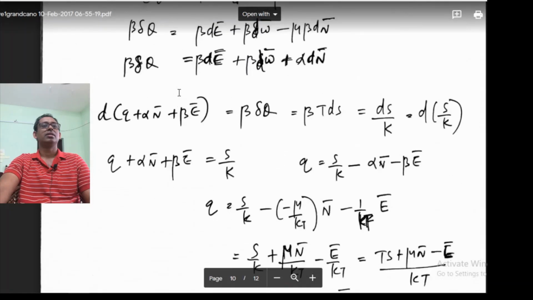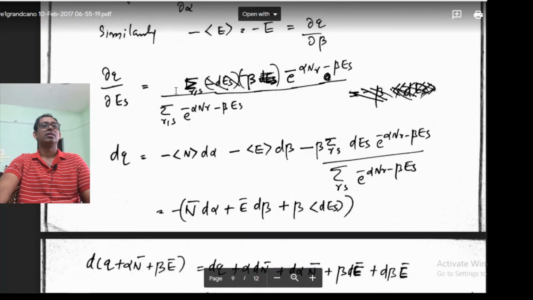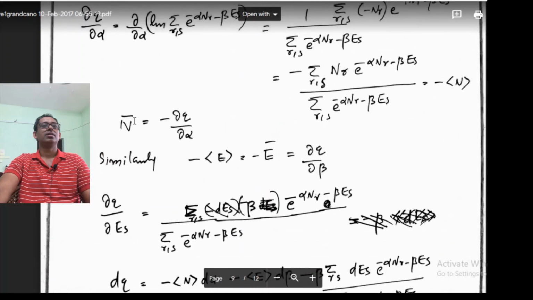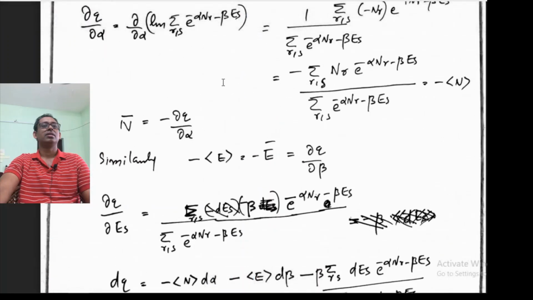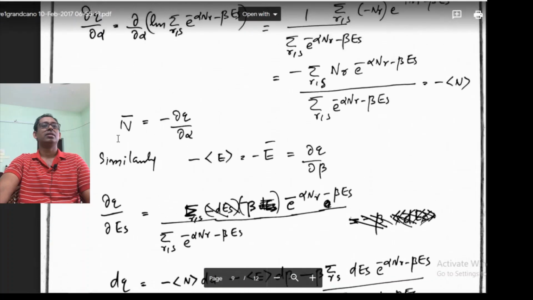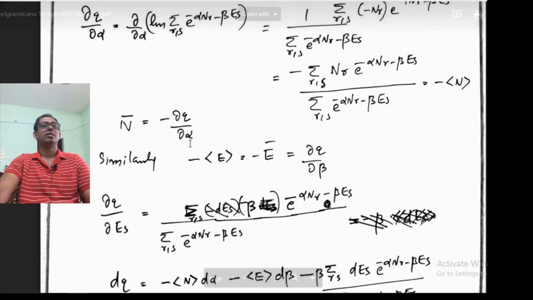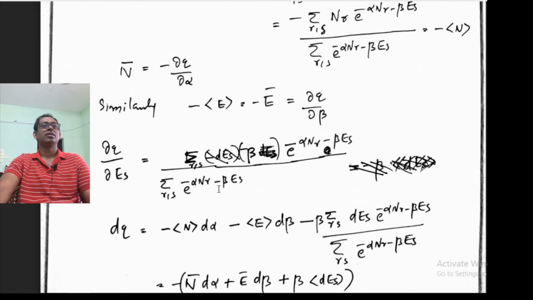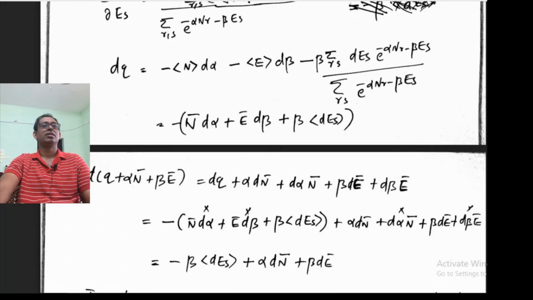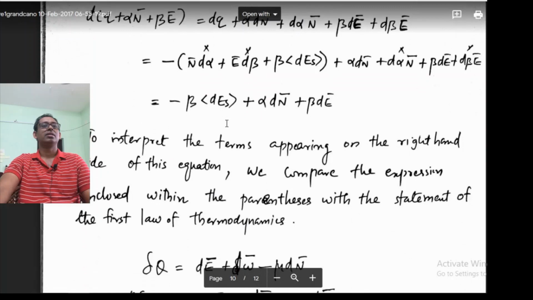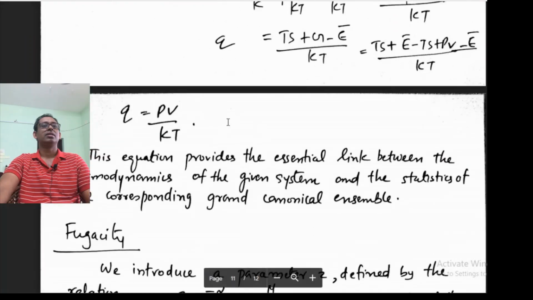Here actually we have seen several things like the mean value of energy is minus dou Q by dou alpha, mean value of number of particles is minus dou Q by dou alpha, and mean value of energy is minus dou Q by dou beta. So several quantities can be obtained from the Q potential. That is the importance of the Q potential in grand canonical ensemble.